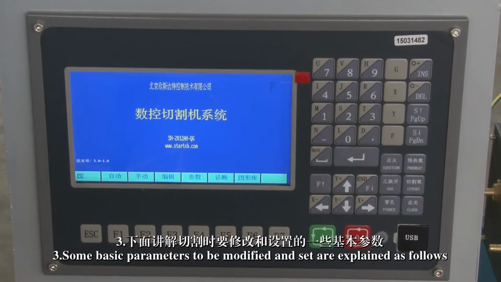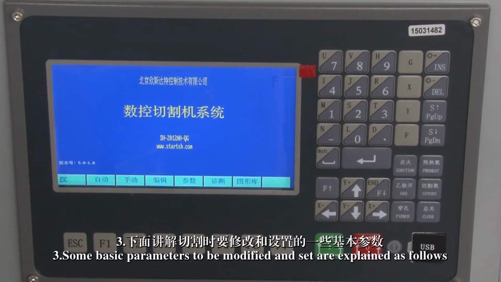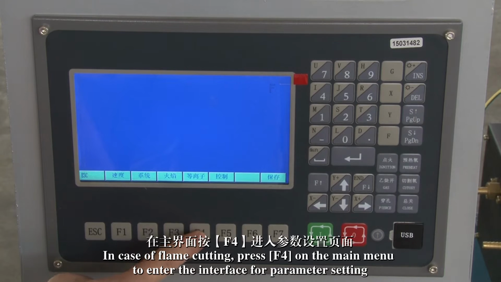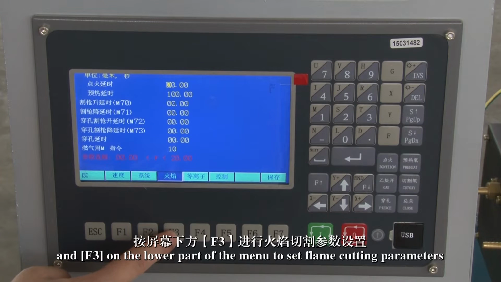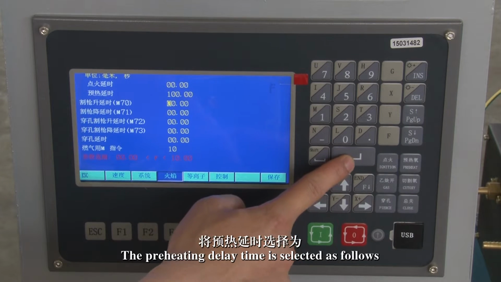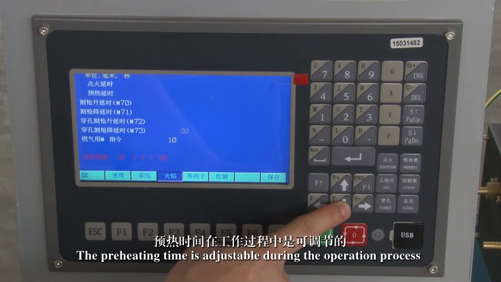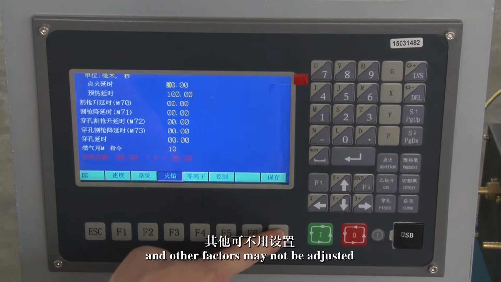3. Some basic parameters to be modified and set are explained as follows. In case of flame cutting, press F4 on the main menu to enter the interface for parameter setting, and F3 on the lower part of the menu to set flame cutting parameters. The preheating delay time is selected as 100 units, seconds. The preheating time is adjustable during the operation process, and other factors may not be adjusted.